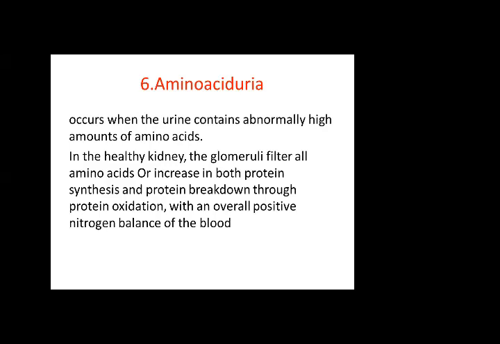Amino aciduria occurs when the urine contains abnormally high amounts of amino acids. In the healthy kidney, the glomeruli filter all the amino acids, or there is an increase in both protein synthesis and protein breakdown through protein oxidation, with an overall positive nitrogen balance. When there is increased buildup of protein inside the body, this is positive nitrogen balance. And when you are losing protein, there is negative nitrogen balance.